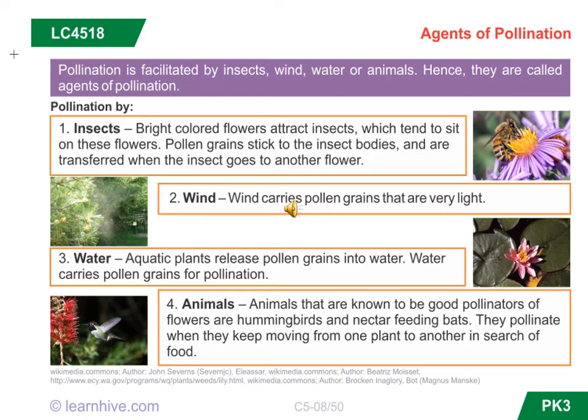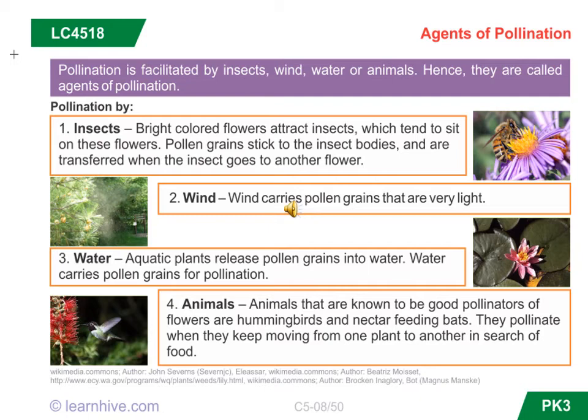Pollination, agents of pollination. This is an important one, you should learn it clearly. Okay, students: insects, wind, water, animals. What are they? Insects, wind, water, animals. They are called agents of pollination.